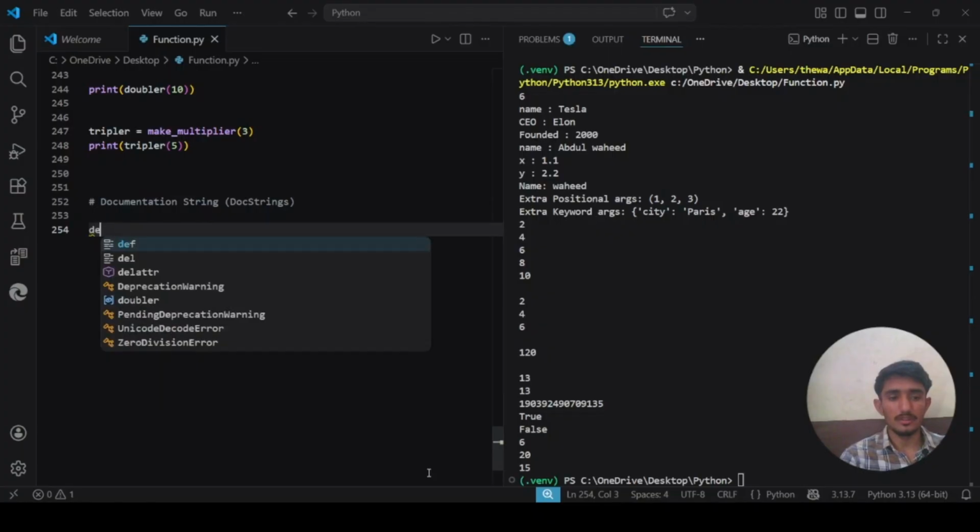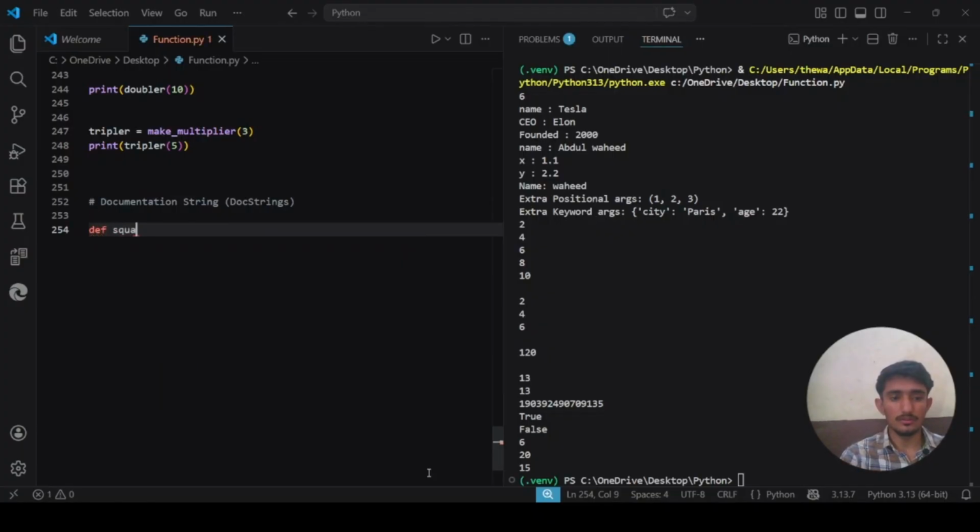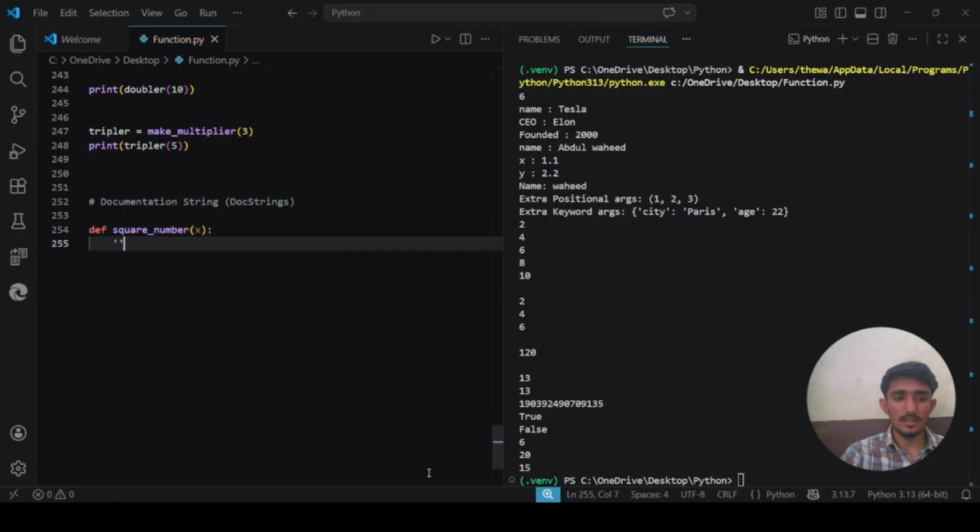Like let me just say def square number x, and here I can write doc string. To start a doc string, we can use the triple quotes. Also we can use the triple single quotes or triple double quotes. It's up to you. So here I can say return the square of a given number x.